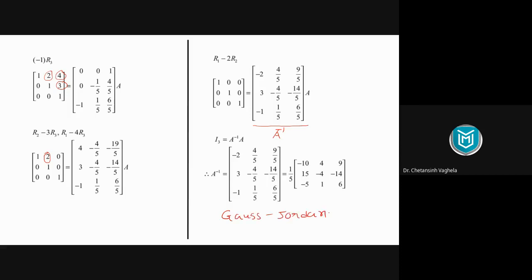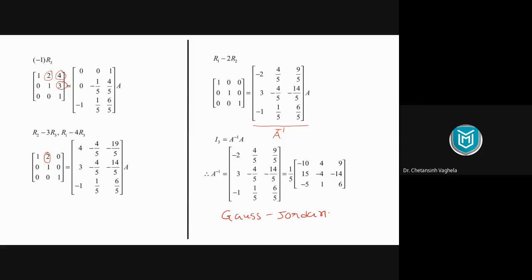So since you know very well about row operations, you also know about the Gauss Jordan method, right? So कुछ ज्यादा इसमें नया नहीं है, you just need to perform row operations and convert your left hand side matrix into identity, then by default your right hand side matrix will convert into A inverse.